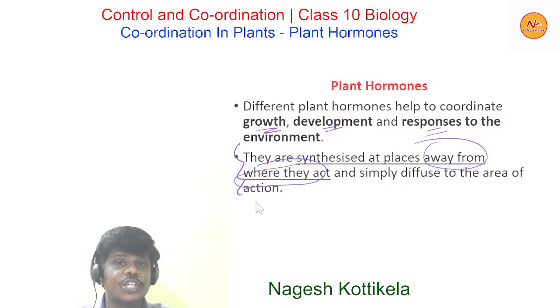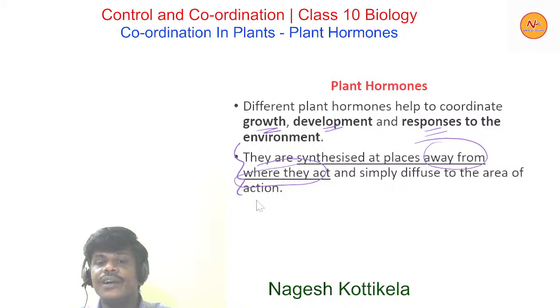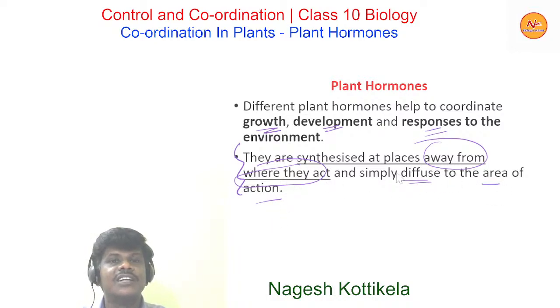Very important statement, so I repeat this once again. These plant hormones are synthesized at places away from where they act and simply diffuse to the area of action. So at far places they are synthesized and they diffuse to the place of action. This is what happens in the case of plant hormones.